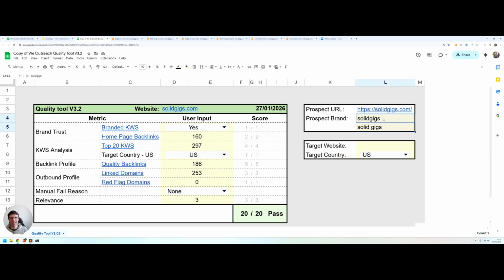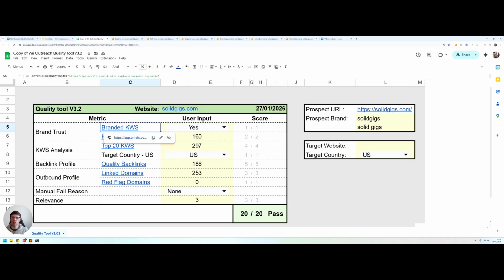So usually in this case, it's just the name of the website without any spaces and then with spaces, but you can feel that out for yourself based on what you think makes sense for the website that you're looking at. This information is fed into the other checks in the tool. We need to open these links in Ahrefs to get some data, so it's important that you put this in here first. Then after that, we can move on and just go through section by section to gather the data that we need to score the website.